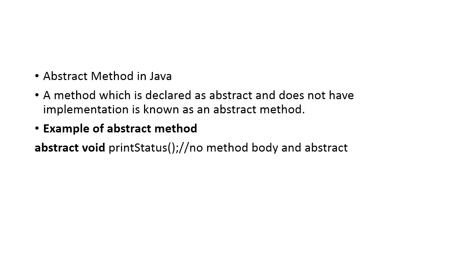So now here you can see the example of abstract method in Java. A method which is declared as abstract but does not have any implementation part is known as abstract method. So example of this, you can see here abstract is a keyword, so abstract void, this is the method name, this is the function name, print status, but I am not writing any implementation part, no method body. Okay, so it is called abstract method which doesn't have any implementation.